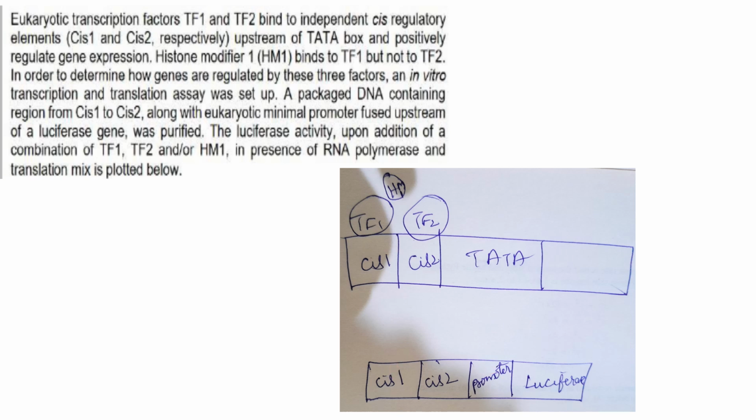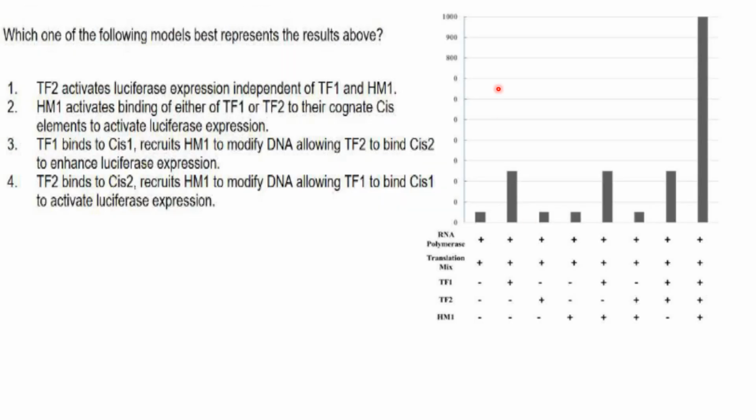So what do you get? You got a graph there. This is the graph. Here you see RNA polymerase is added in all, translation mix is added in all, but TF1, TF2, HM1 you are either adding or not adding, and you check for the luciferase activity. So here, if TF1 is absent, luciferase activity is less, here also, here also, here also, but upon addition of TF1 luciferase activity increases here and here. Here also it increases.